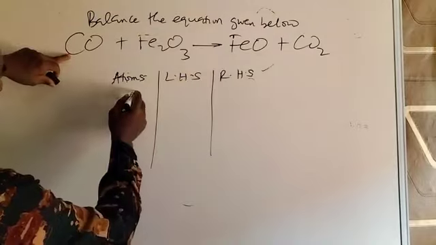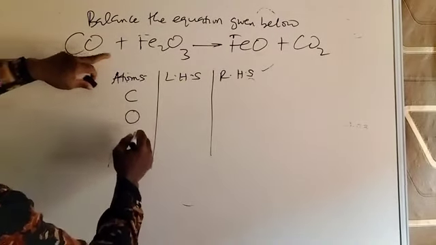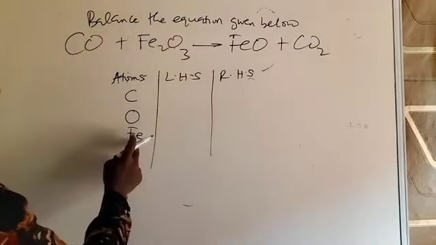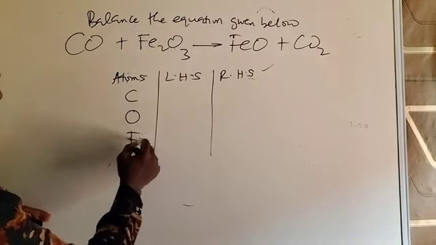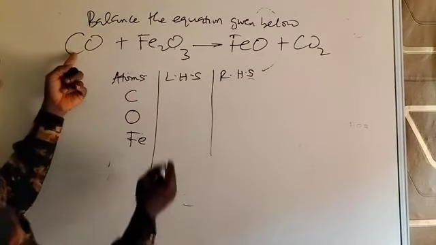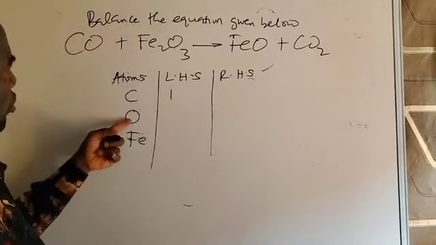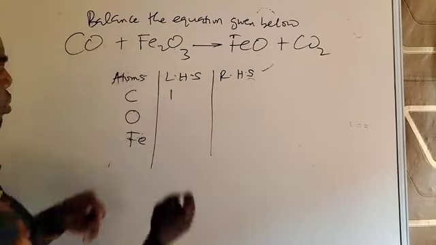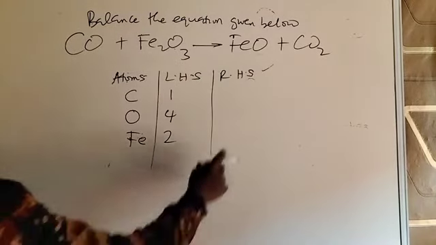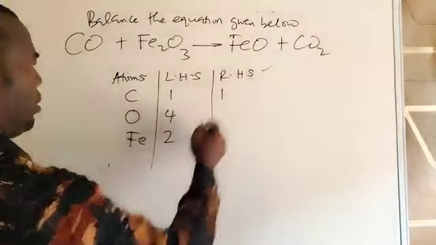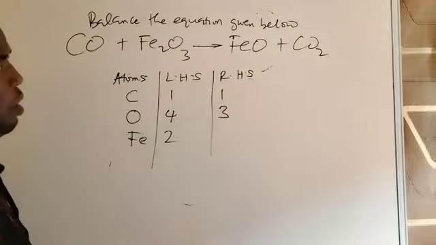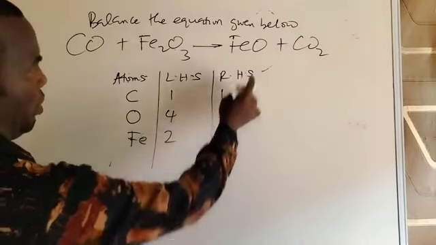Elements or the symbols here, list them: carbon, oxygen, Fe means iron. Oxygen I have written before, so no need to write oxygen again. Don't write an element twice. Then count the atoms. Carbon is only 1 atom. Oxygen, 1 plus 3 gives you 4. Iron 2. You go to the other side, carbon is 1. Oxygen, 1 plus 2 gives you 3. Iron gives us 1 here.